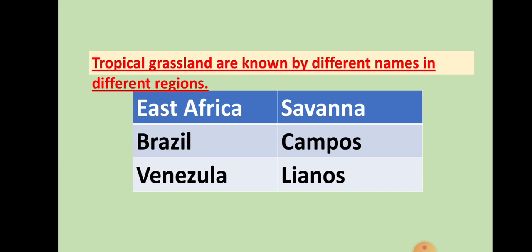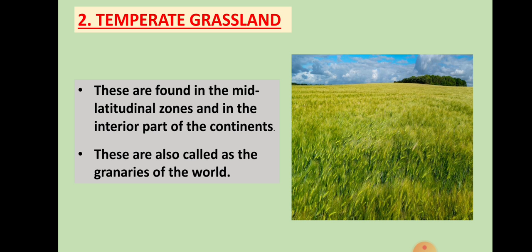Tropical grassland are known by different names in different regions. In East Africa, it is known as savanna. In Brazil, it is known as campos. And in Venezuela, it is known as llanos.